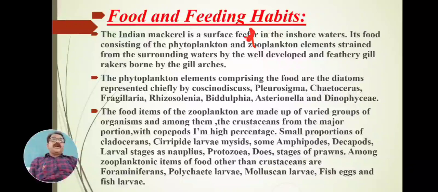Abundant quantities of food are to be consumed as food, and in this zooplankton food, the number one, the crustacean, is the major portion. Maximum amount of food is to be consumed as crustaceans. In this crustacean, which are the important food material?